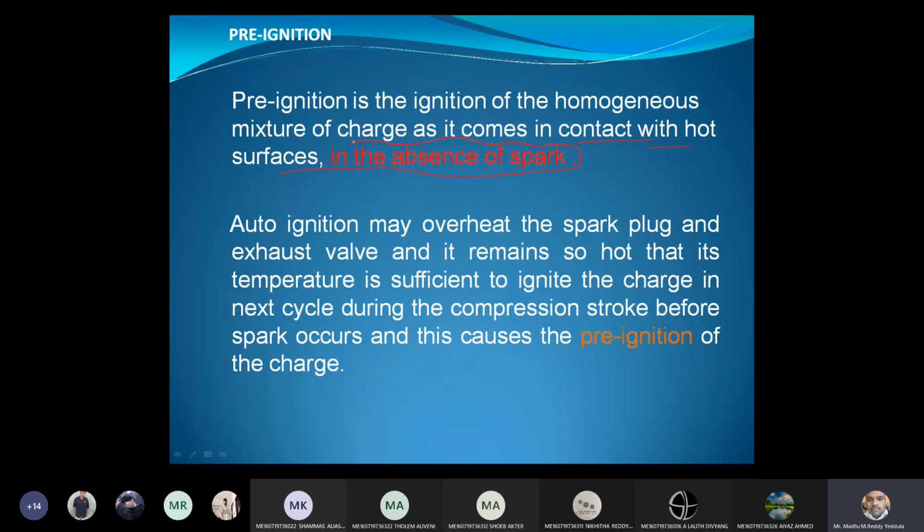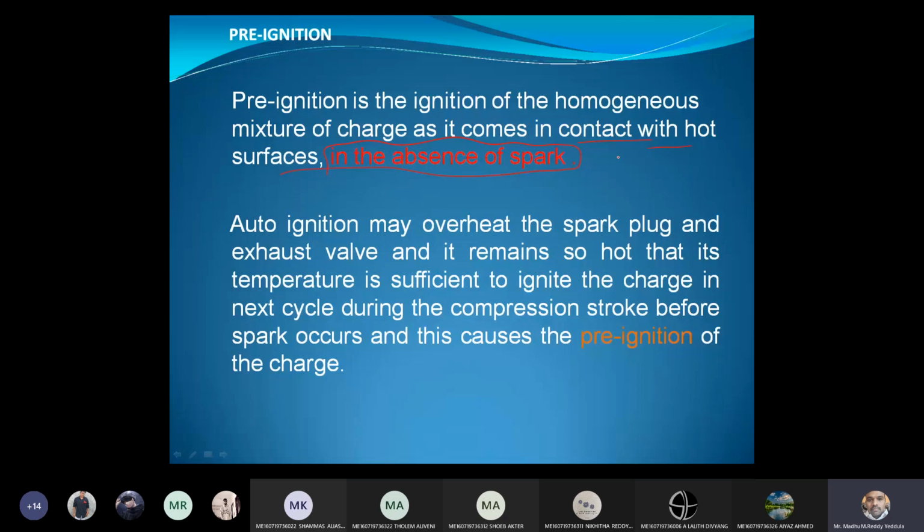If you observe the combustion chamber, the spark plug tip as well as the exhaust valve are both subjected to a hot environment. The temperature is very high for the spark plug as well as the exhaust valve. Whenever the charge present inside the cylinder comes in contact with the spark plug or exhaust valve, ignition automatically takes place.